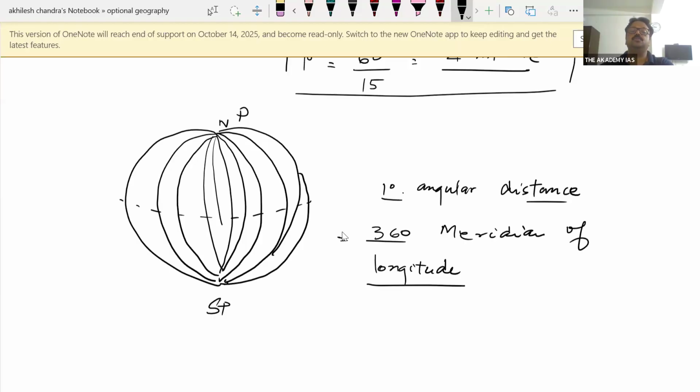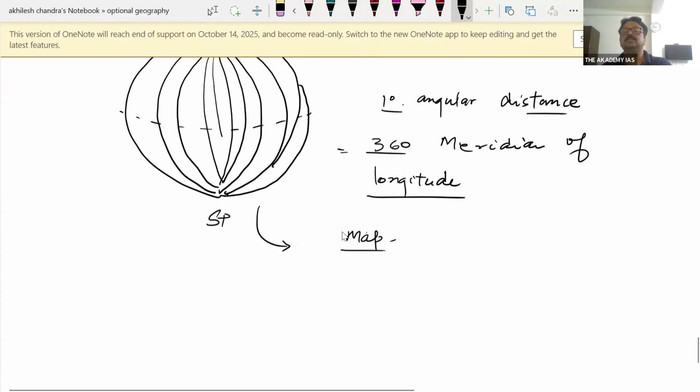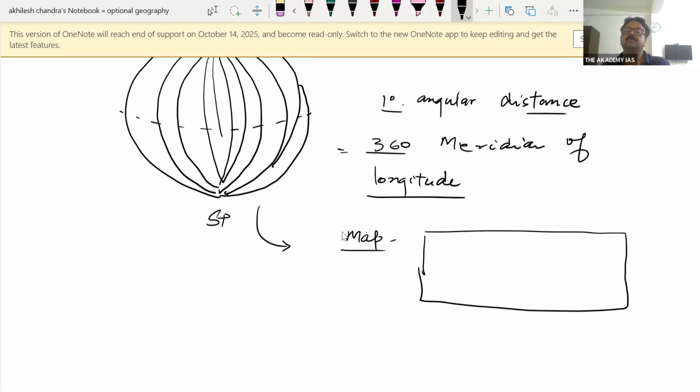But once you want to make this globe into a map, obviously at any meridian you cut this globe and spread it as a map. Fine. So there are 360 plus 1, that means 361 meridians of longitude on the map.